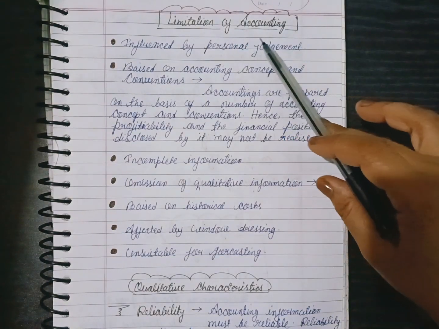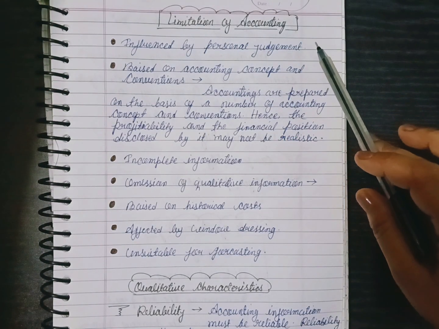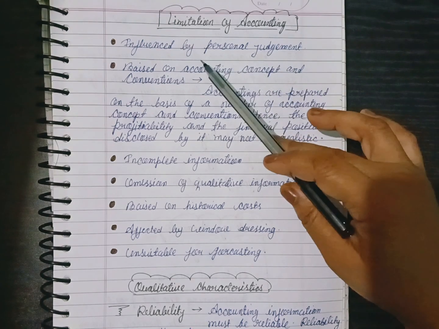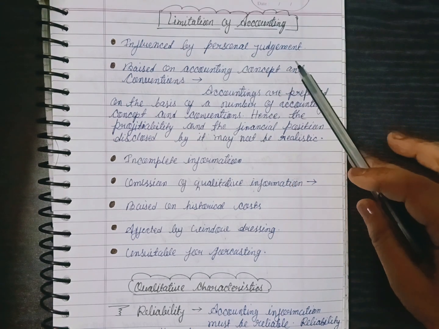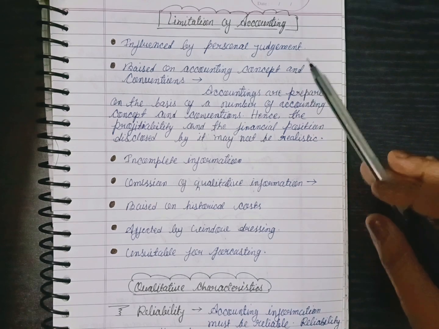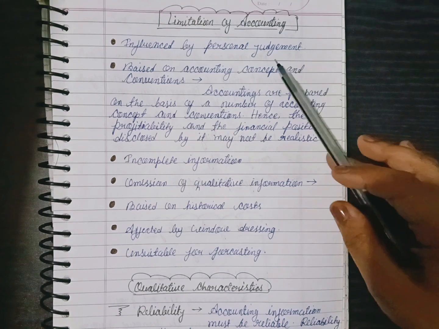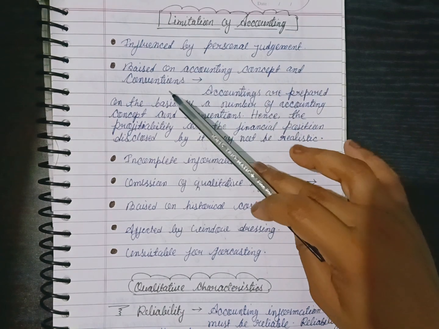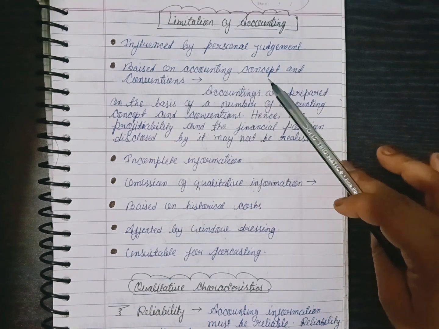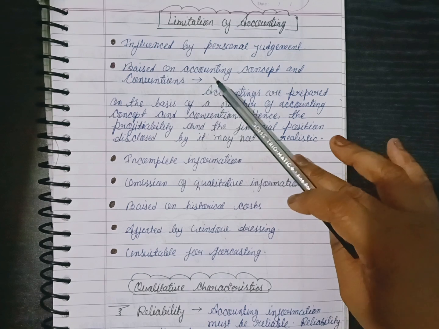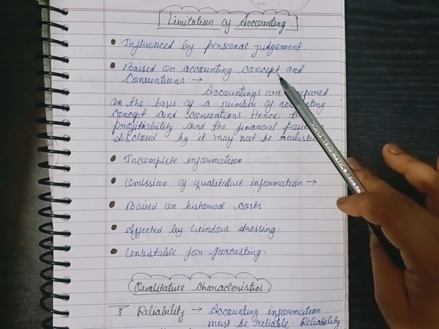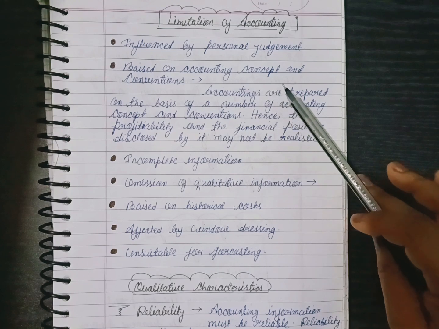What are the limitations of accounting? Influenced by personal judgment, because every businessman maintains their own accounting, so it is influenced by personal judgment. Based on accounting concepts and conventions. Accounting concepts are universal, and conventions are also universal.